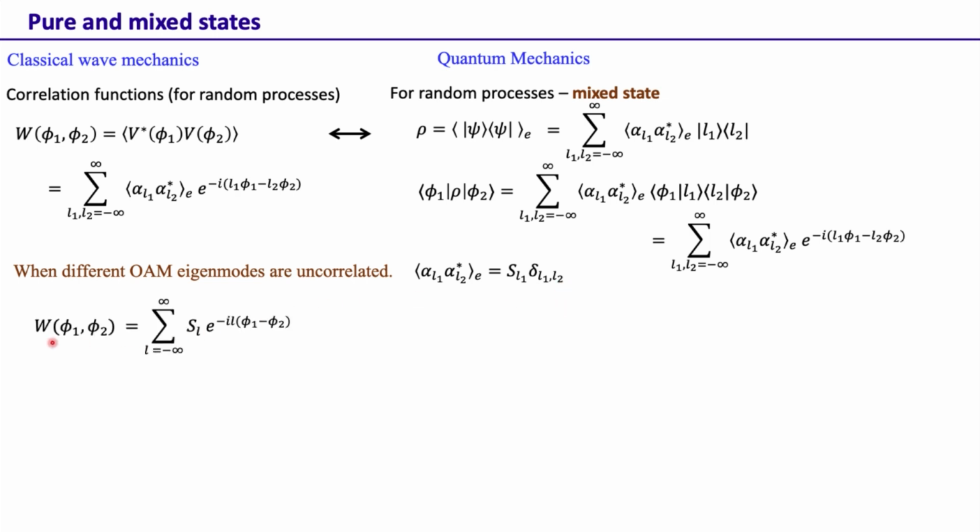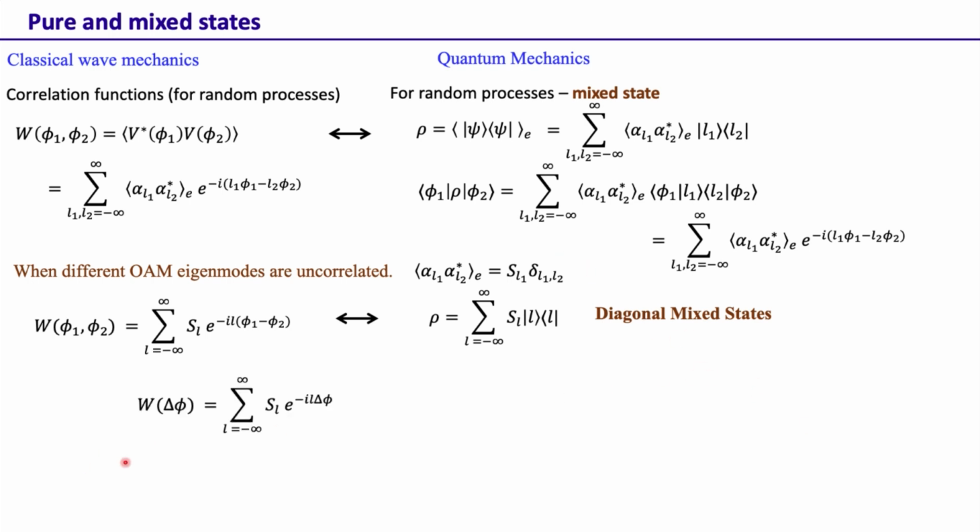So in this case, we know that W(φ1, φ2) is written as a single sum, and the ρ that we have over here can be written like this, the S_L outer product |L><L|. So this is a diagonal mixed state. Here we have the density matrix, and if you have this kind of correlation, the density matrix has only diagonal elements. The other concepts, the OM spectrum and its relation to this W, remain the same even within quantum mechanics. So again, the density matrix element and the correlation function in classical mechanics play very similar roles.